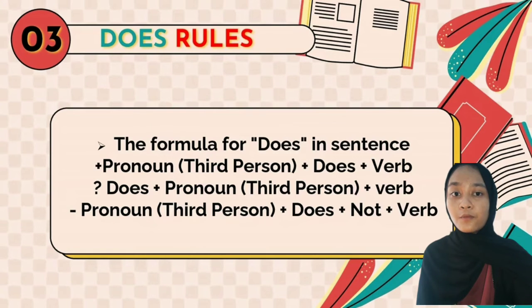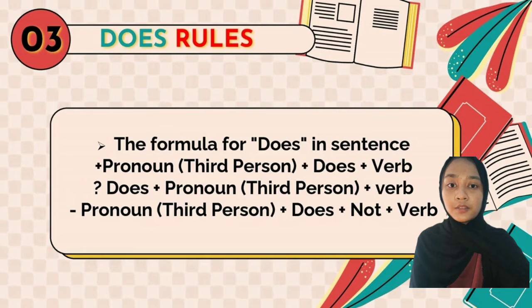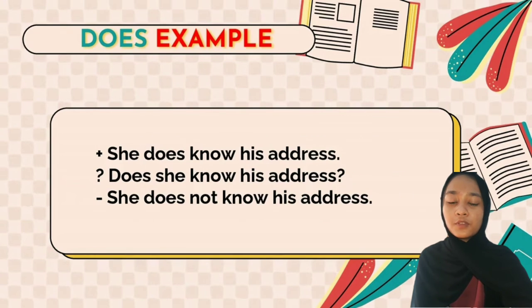First is the positive one. For the positive, it is the pronoun or third person like he, she, it, and then does, and then the verb. While the question is does, and then the pronoun, and then the verb. So before we move to another slide, is there any question you want to ask? No? So you remember. So let's move to another slide.